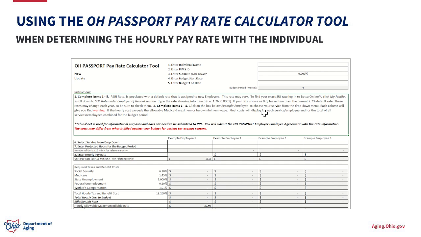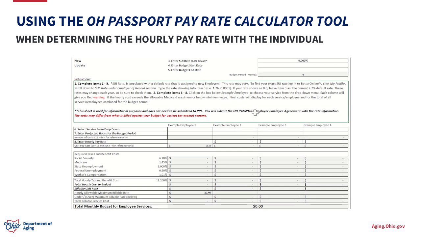So we have the 9% in there as the SUI rate, and we're going to scroll down to the next most important line, which is enter the hourly pay rate, this number 8 right here. This is where we can start having the discussion with the individual. So you've had your discussion, and maybe they've said, I want to pay $19 an hour. Can I do that? Well, let's find out. So we just type in $19 an hour as the hourly pay rate.